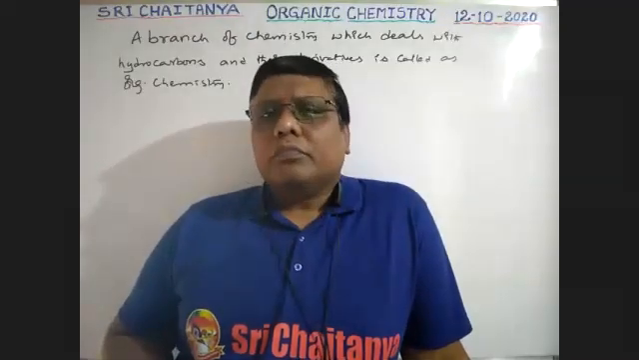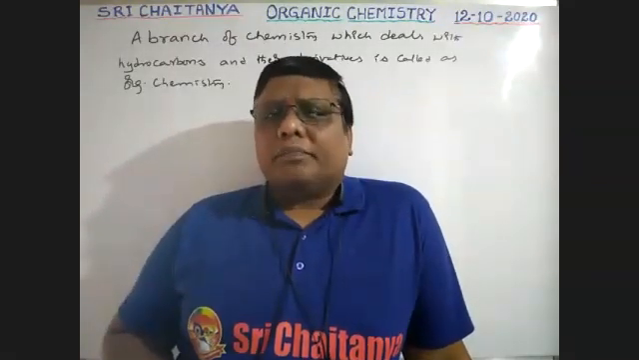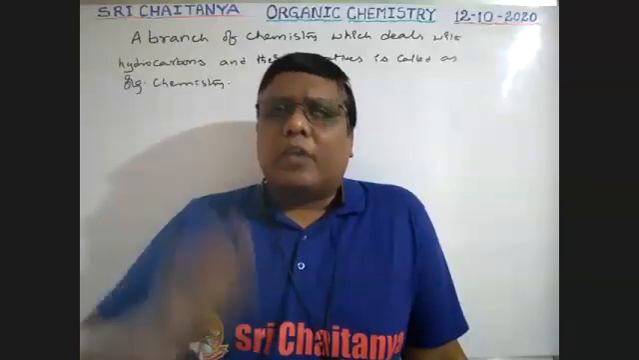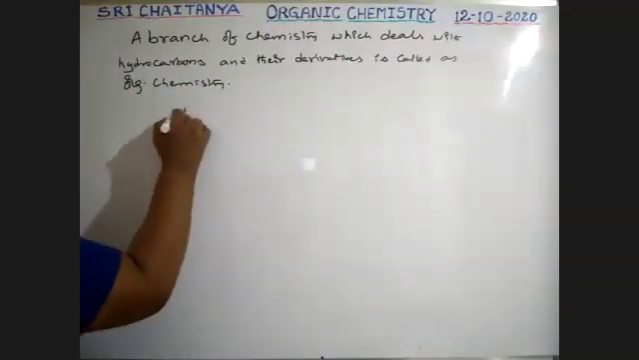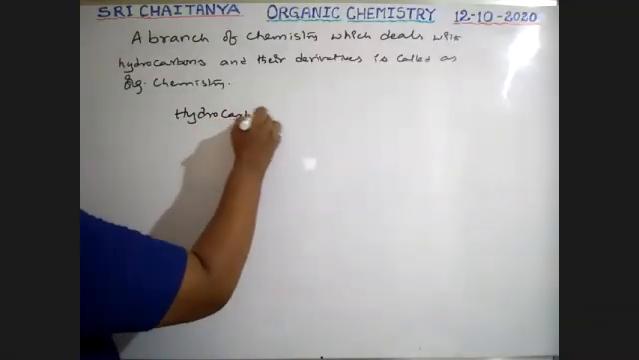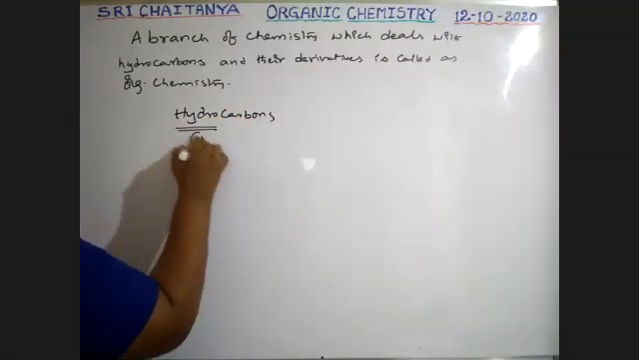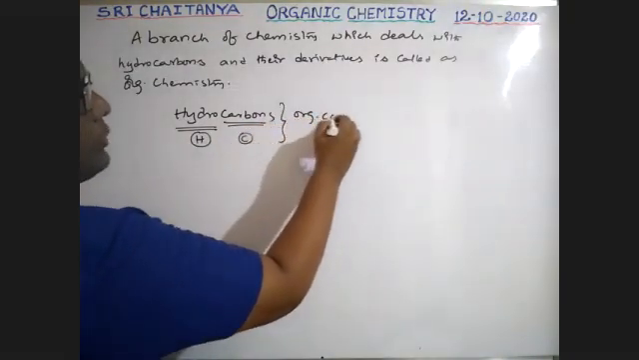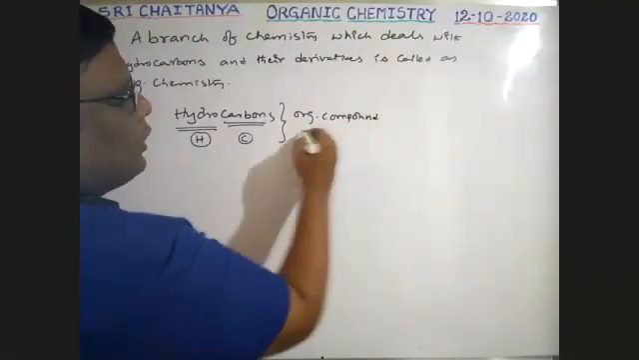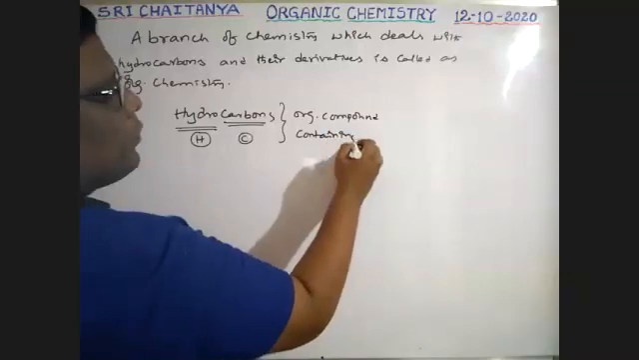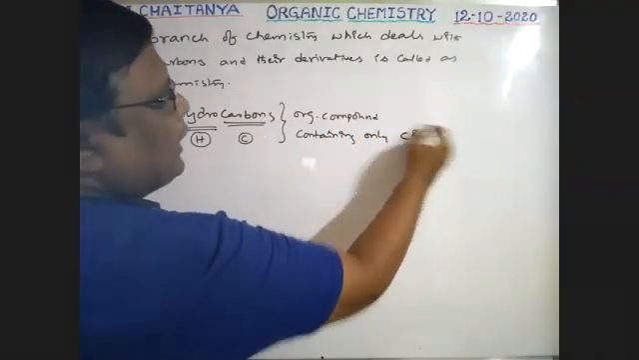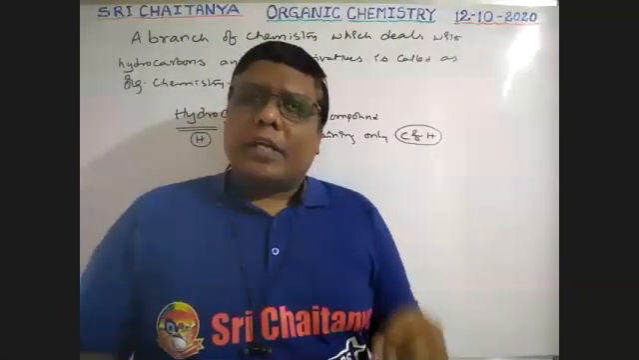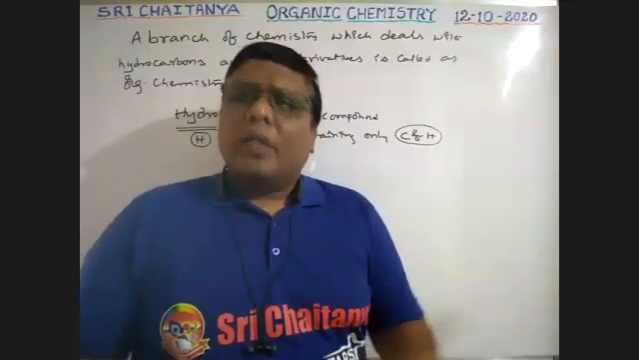Now, what are hydrocarbons? Hydrocarbons are those organic compounds having carbon and hydrogen only. See here, hydro means hydrogen, and carbon means carbon. Therefore, organic compounds containing only carbon and hydrogen are called hydrocarbons. Let us take some examples.